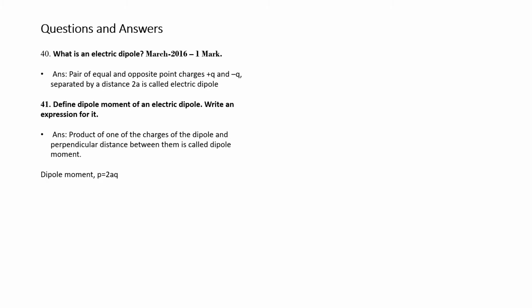That is, the dipole moment is represented by the letter P and it is equal to 2aQ. This also you have to remember.